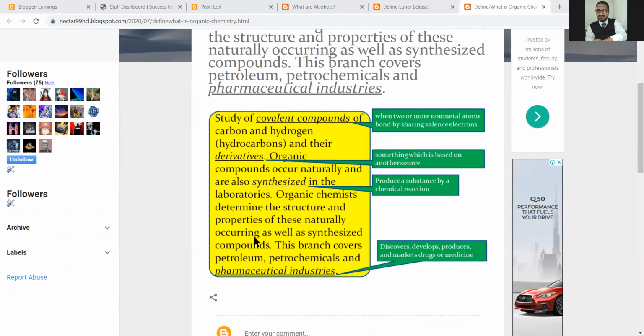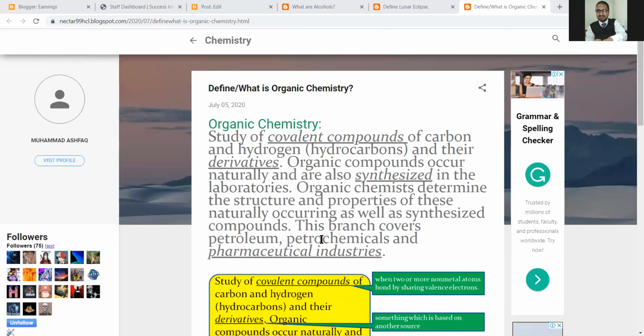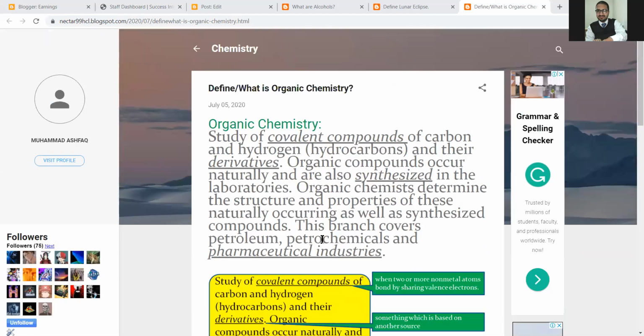One thing very easy to know: they occur naturally, by nature they are present, and you are also able to make them in the lab. So it means you can synthesize them. The branch covers petroleum, petrochemicals, and pharmaceutical industries, and many others in which you can prepare different types of compounds. So this is the simple intro about organic chemistry and hydrocarbons.